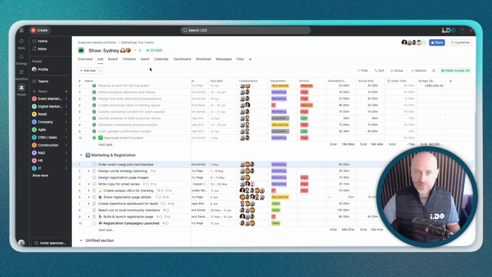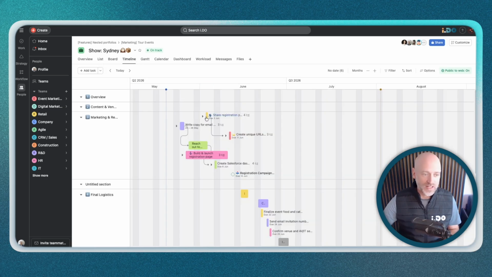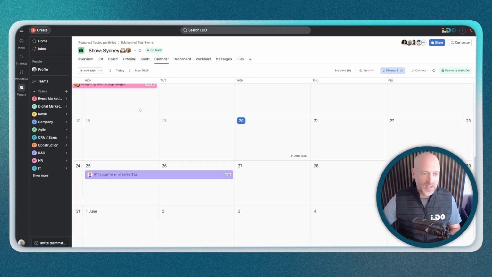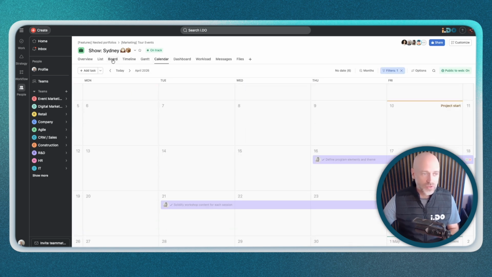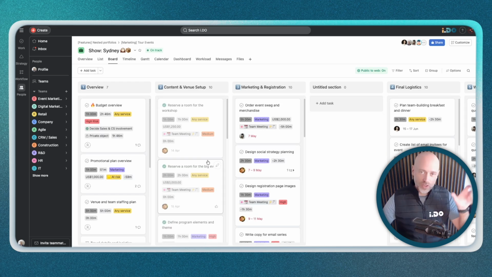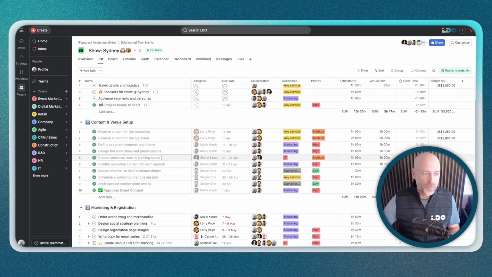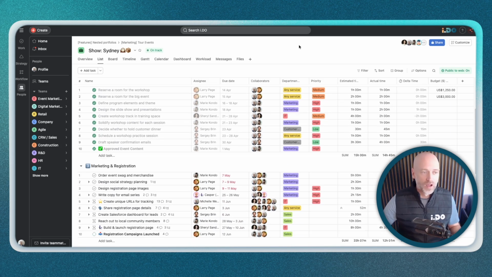A project has different views, and this gives you the ability to look at the same data set from different angles. For example, you could look at a project timeline, you can look at a calendar, or you can look at a board view that allows you to really see tasks grouped in a specific way. That grouping is actually also available in list view, as you can see with the different sections here. That's the bottom of the pyramid. It really constitutes the foundation of everything in Asana, which is tasks placed into projects.